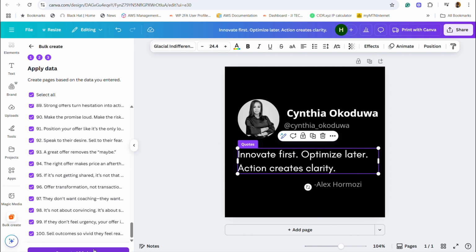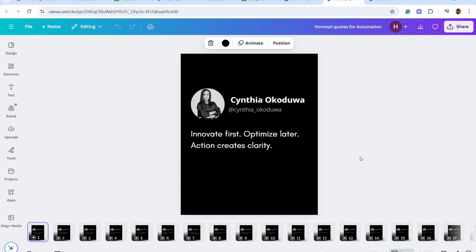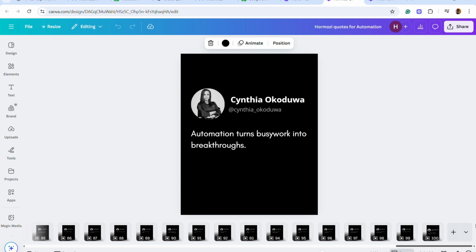So, but this button right here, you click on it. So after you are done generating each of them, this is what you're now going to have. I made a few changes, although, to mine. You're now going to have 100 pages of the design. So you can see that for each page, a new quote has been generated. And if you keep scrolling all the way to the end, you'd see that you have 100 of it. So now we're done with the design part of the automation of the whole process.